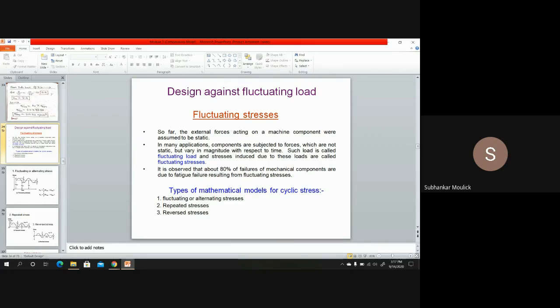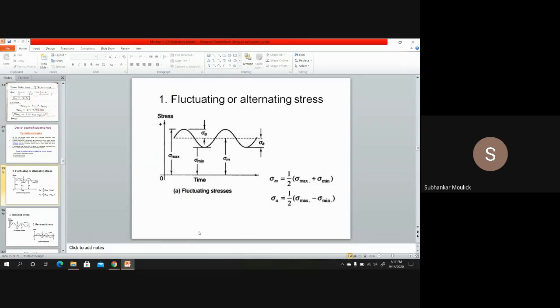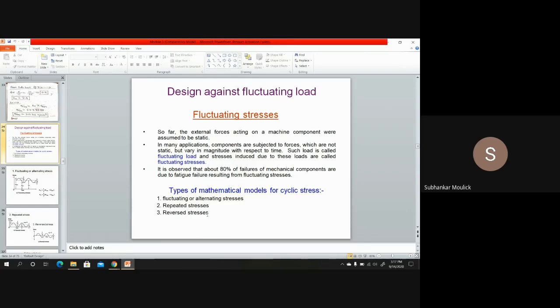Fluctuating load induces fluctuating stresses in the component, and this fluctuating stress is responsible for fatigue failure of a mechanical component. We also studied the different mathematical models for cyclic stress. What is cyclic stress? Cyclic stress is nothing but a part of fluctuating stress. There are different mathematical models of cyclic stresses: fluctuating or alternating stress, repeated stress, and reversed stress. All these three we discussed in the previous class.